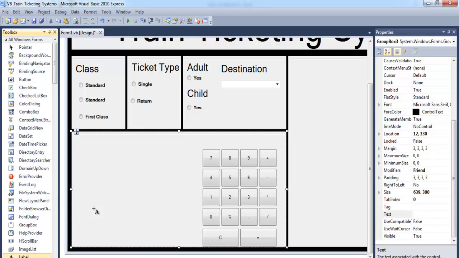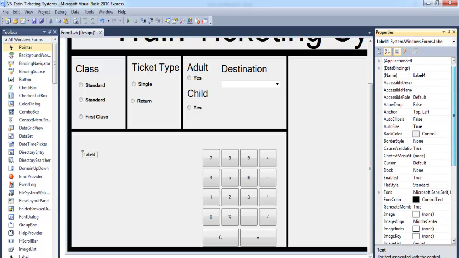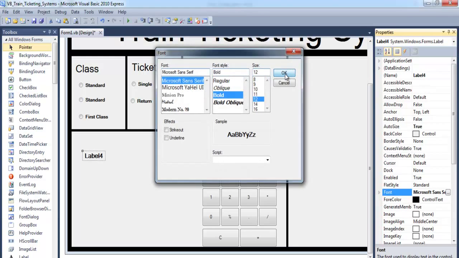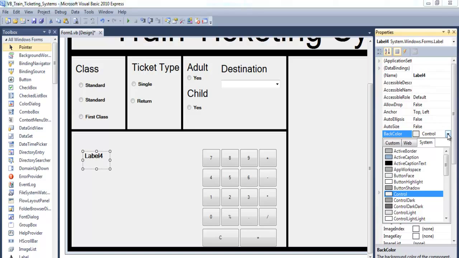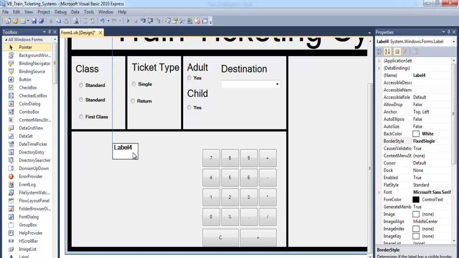some labels. Got a label here. Let's change this label to maybe 12 bold, and I want the following settings to take place: auto size, force, back color, maybe make that white, and border style fixed single there. We need about 4 or 3 of those. 4 actually.